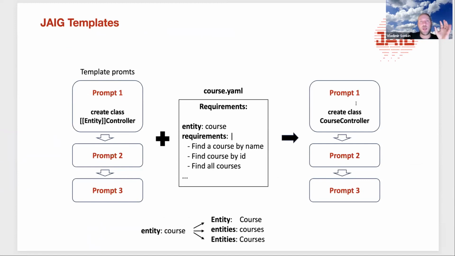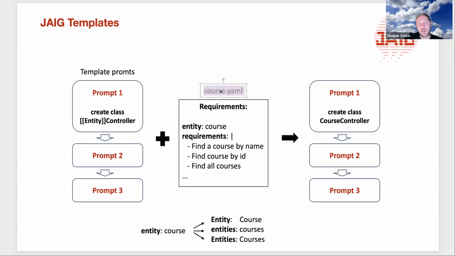We are able to create templates for the prompts. So we're able to create a template which will have some placeholders. For example, here we have a placeholder. Entity is a placeholder, and we can put in some details from the requirements.